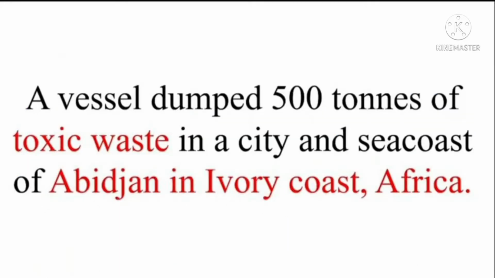See students, a vessel dumped 500 tons of liquid toxic waste into open-air dumps in a city and the surrounding sea coast of Abidjan in Ivory Coast, a country in Africa.